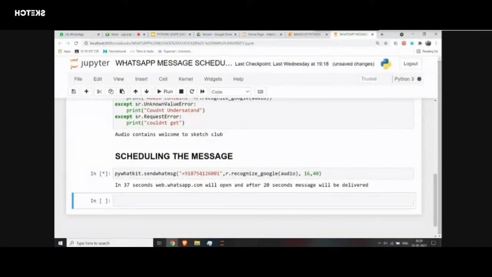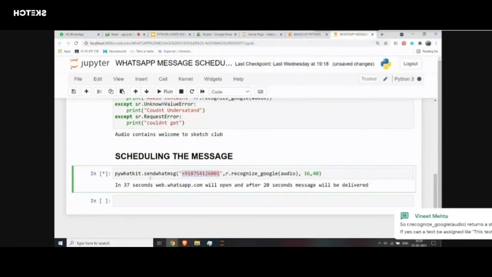I need to send this welcome to Sketch Club message at exactly 4:40 to my friend Shravan. Here is the contact number of his. So you guys will be able to see it in 37 seconds. WhatsApp will be open, and after 20 seconds, which is exactly at 4:40, he'll be sent the message. So let's wait.